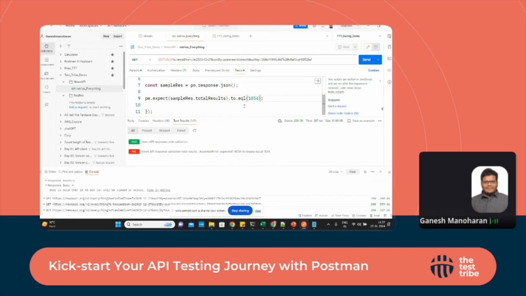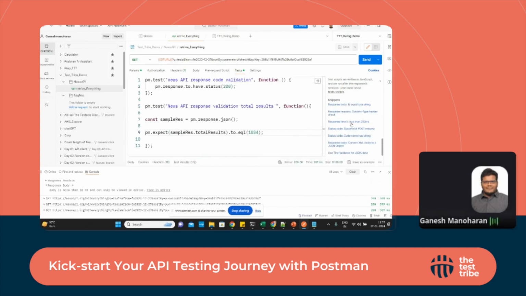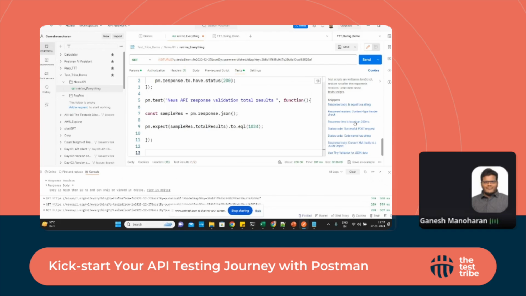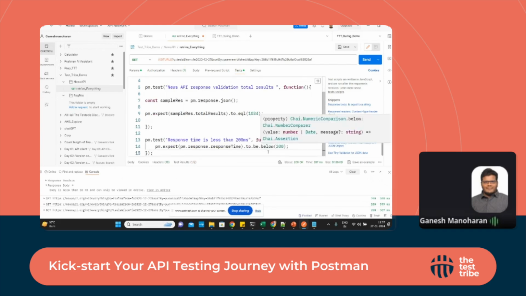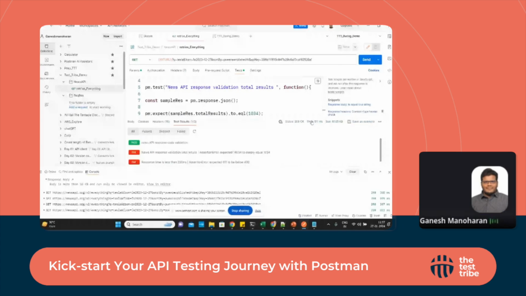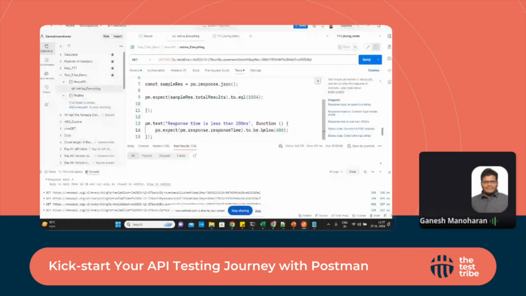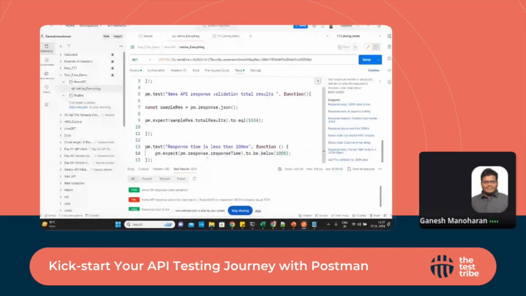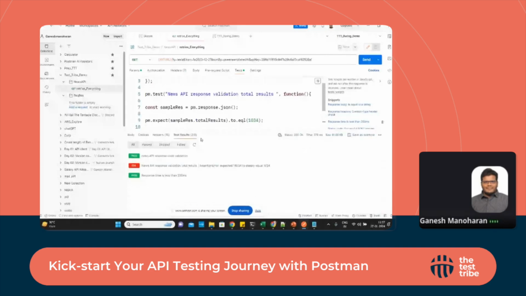Similarly, we can add checks for a string or type, or any schema validations, response code, response time as well. If you want to add a response time, there is a snippet available. If we click this one, it shows below 200, but right now it's coming around 387 milliseconds. So I'm going to add 400. It's failing because it's beyond 400. It's in milliseconds, so I'm going to add 1000 in order to get past this test. Yeah, this time it has passed now.